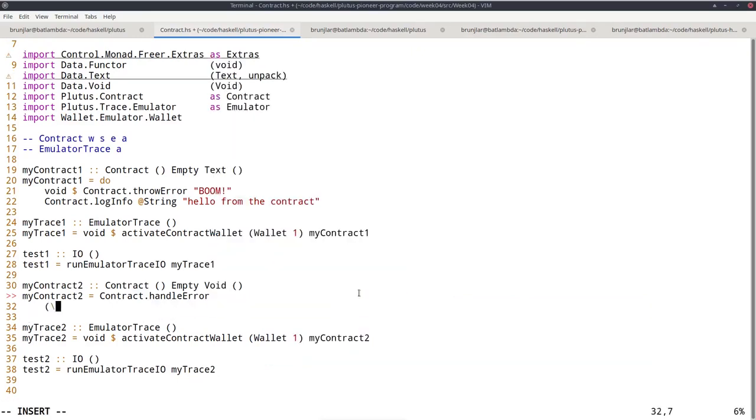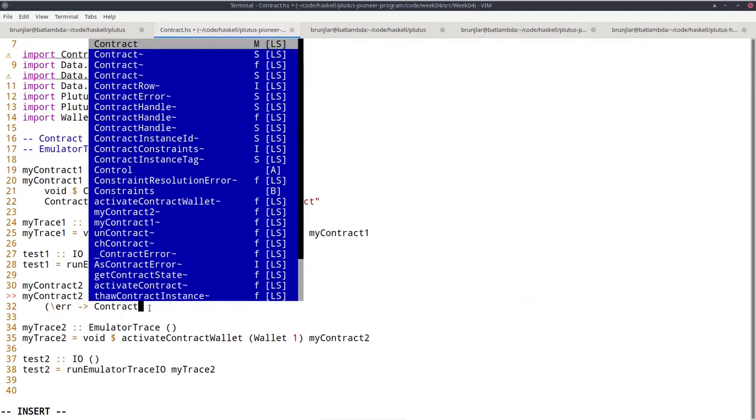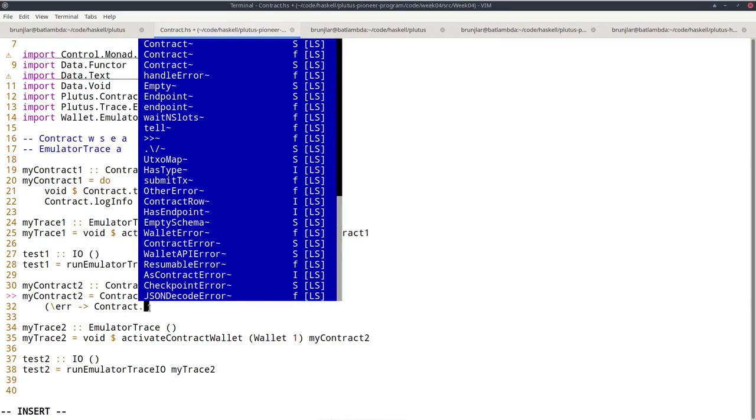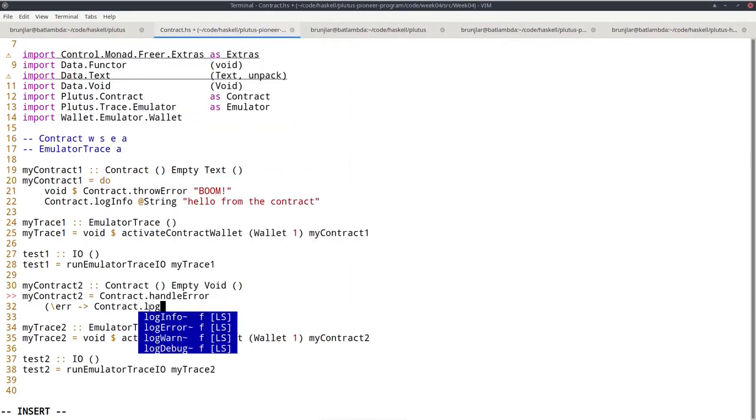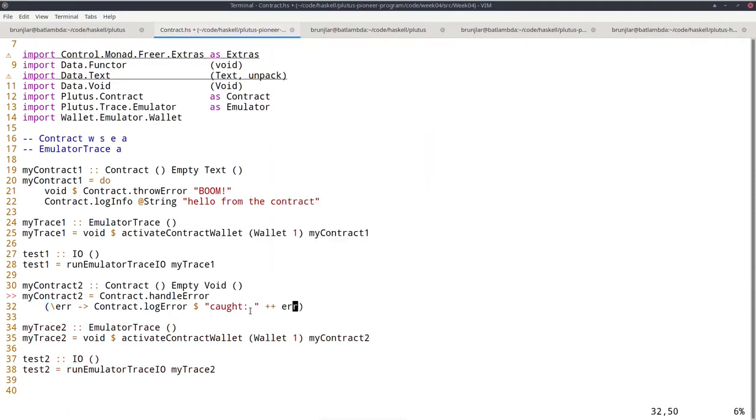So the handle takes an error message of type text, and now we must write a contract, what to do if we receive this error message. So for example, I can simply log it. So I can use contract log info again, but I can also, just for variety's sake, use log error and now the error message. And I want to use a string, something like "caught". Okay, and now I want to use the error message here.